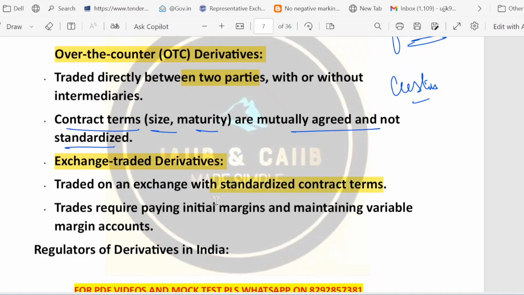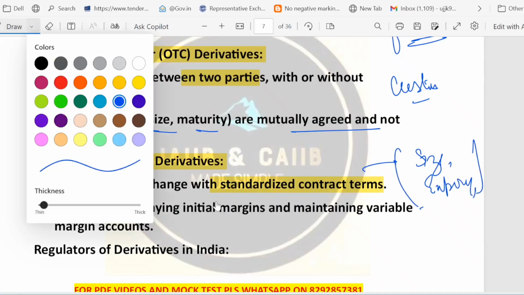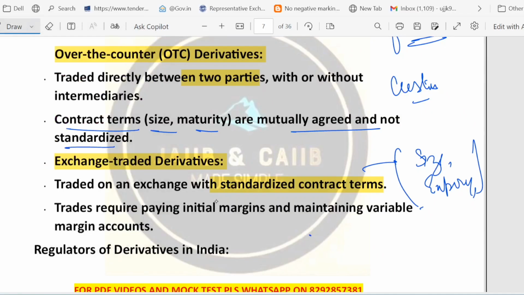So there is something called a standardized contract term, and these kinds of derivative are bought and sold on exchange with a standardized contract term. Which means the size, their expiry, their tick value, everything is standardized, everything is as per the standard, right? On one hand, OTC derivatives were customizable, while exchange traded derivatives are standard.